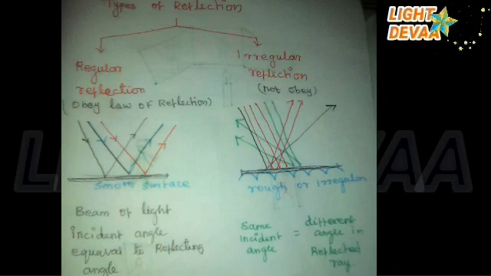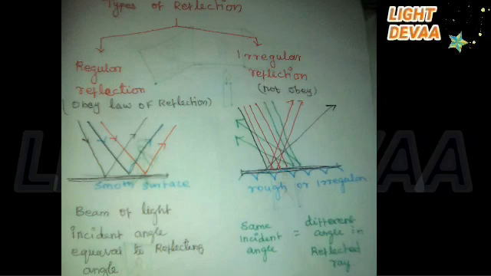First we go to the topic regular reflection. When a beam of light falls on a smooth surface, it gets reflected. After reflection, the reflected rays will be parallel to each other. Here the angle of incidence and the angle of reflection of each ray will be equal.